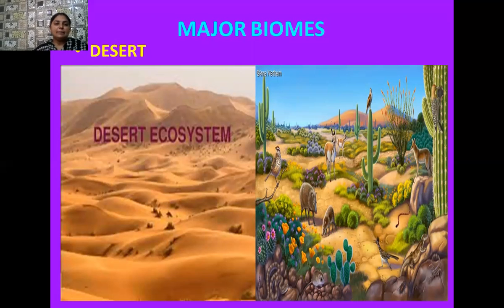So the animals and plants that are living in these areas are generally adapted to these conditions of less water. For example, in plants a thick waxy cuticle is present and the stomata are hidden. In animals, they generally make burrows and live inside them during the daytime. During the night, as you know, the sand becomes cooler very fast, so these animals come out from their burrows and move over the sand surface.